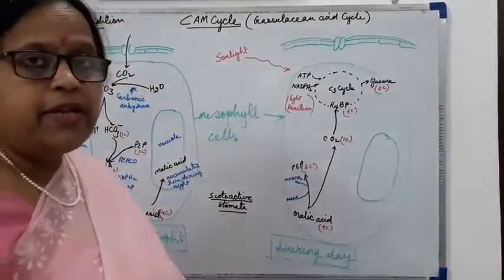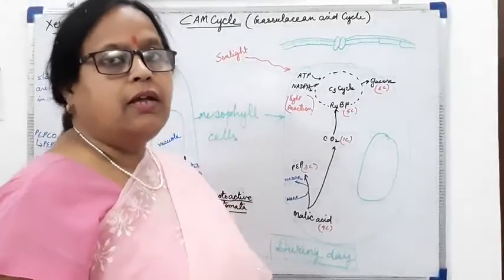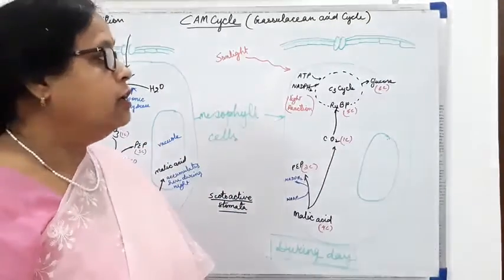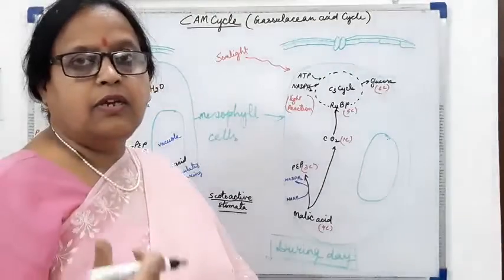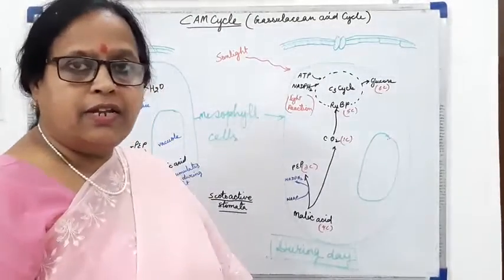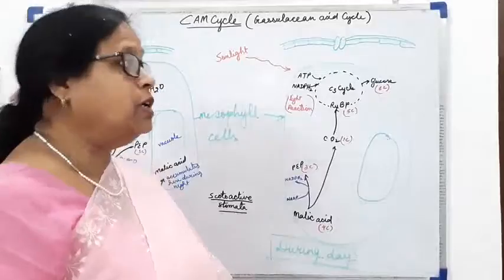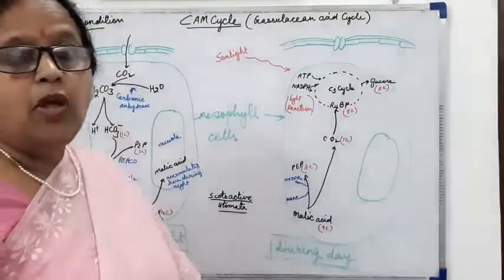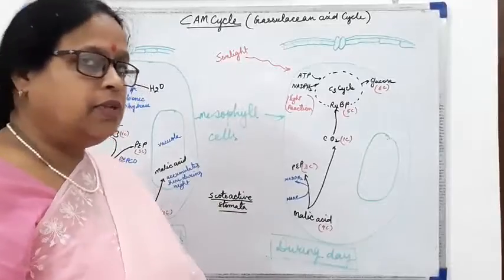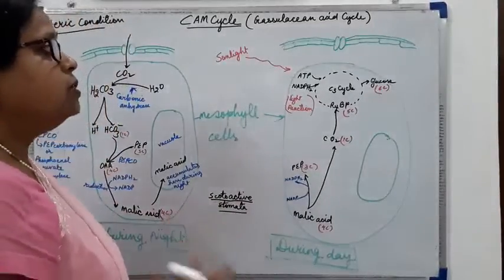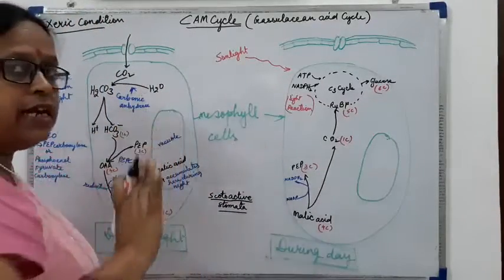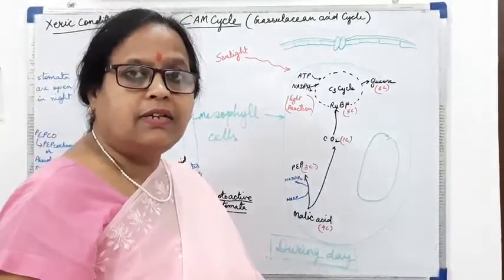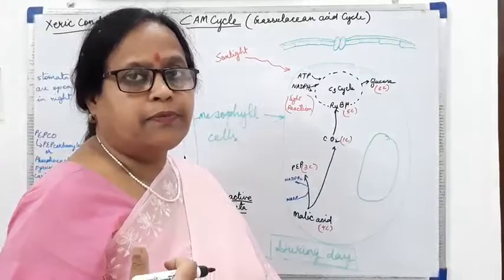By having such stomata, these plants are saving themselves from the harsh temperature in the xeric condition. They save themselves from loss of water, etc. So these plants have adapted themselves to do the process of photosynthesis in a different way.